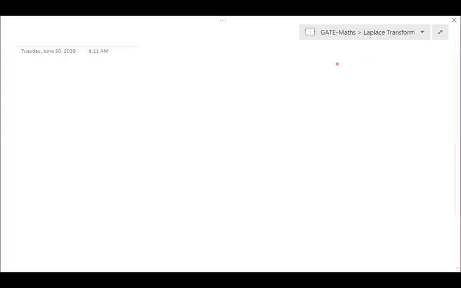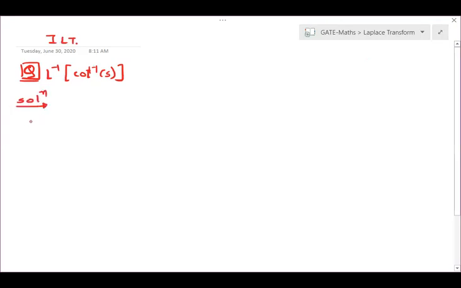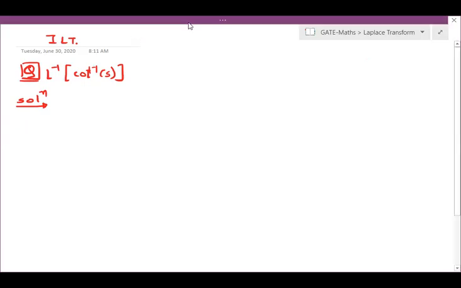Now next, Laplace inverse of cot inverse S. We are not knowing any formula for cot inverse S, right? Again, what will we think?